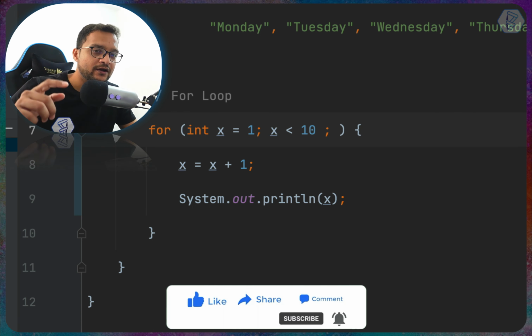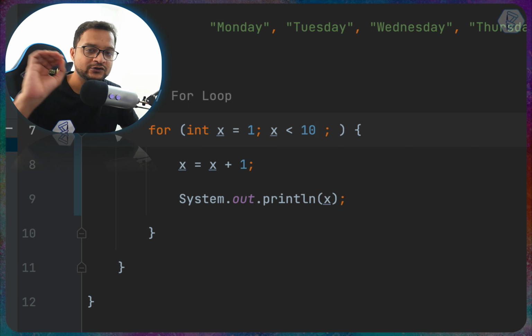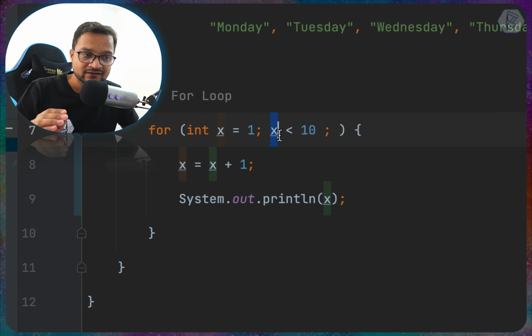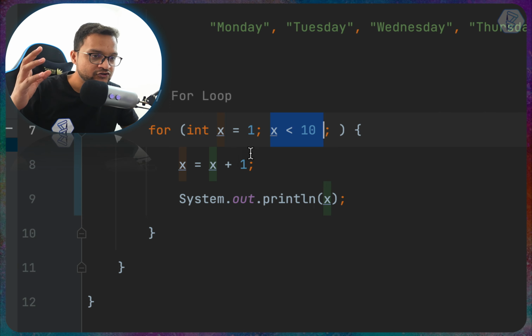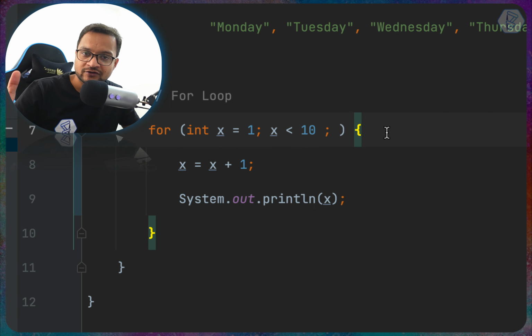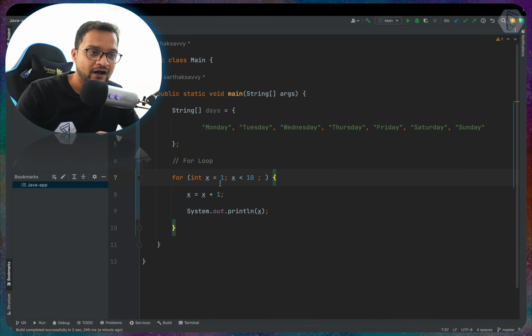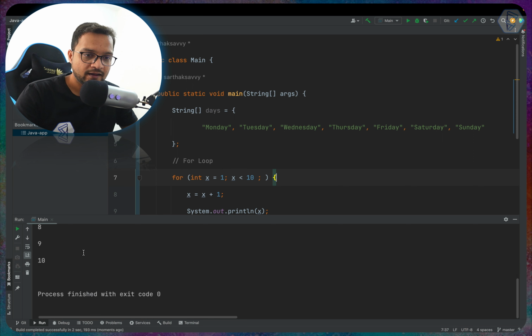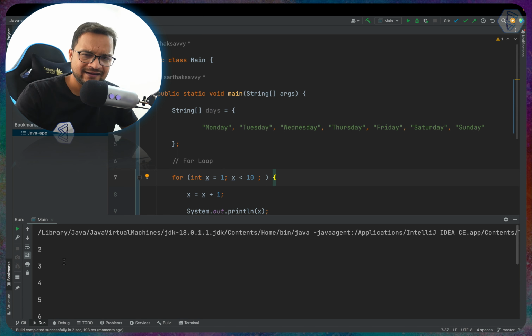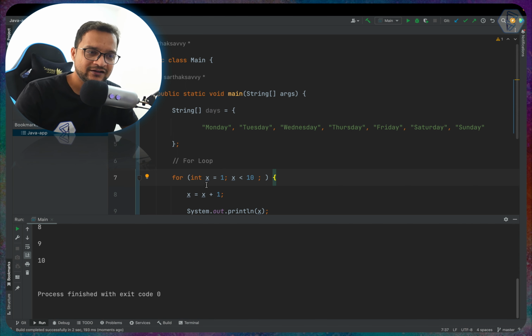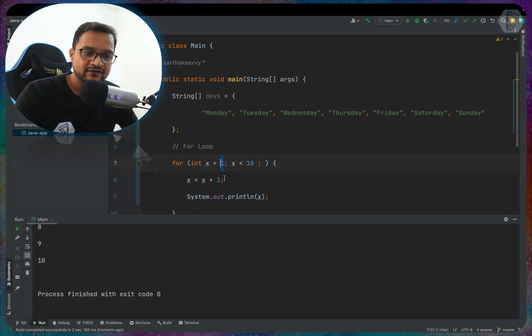So it should run only 9 times, 1 to 9. As soon as this condition becomes false, Java will go outside of this for loop. So let's try to run it and see how this is going to work. Run it, and it ran 10 times. Why did that happen? Because the initial value is 1 and we started printing from 2.